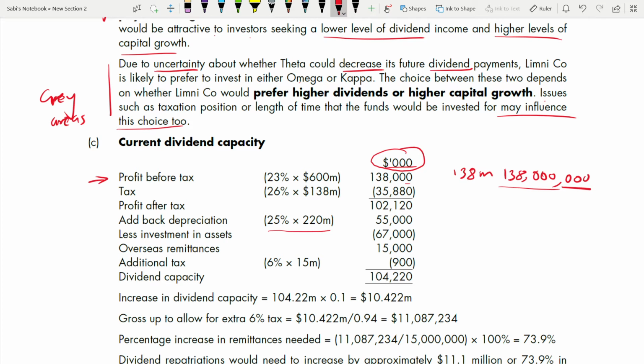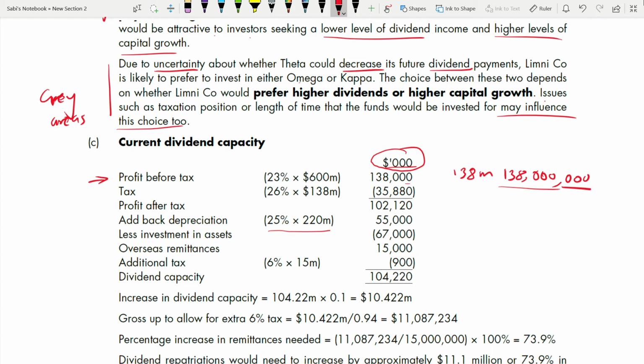For dividend capacity, we are finding the cash balance. We need cash because from cash only we'll pay dividend, not from the profit. So we have to calculate cash only. For that cash, we need to add back the depreciation, less investment. Of course, investment from cash will go, so it needs to be deducted. They told investment in non-current assets is 67 million, so that is 67,000. Overseas remittance, they told 15,000 they are going to receive.